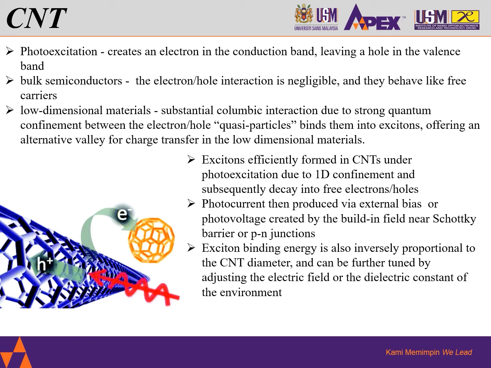Excitons efficiently form in CNT under photoexcitation due to the one-directional confinement and subsequently decay into free electrons and holes. Photocurrents can then be produced by the external bias or by the photovoltage created by the built-in near Schottky barrier of p-n junctions.